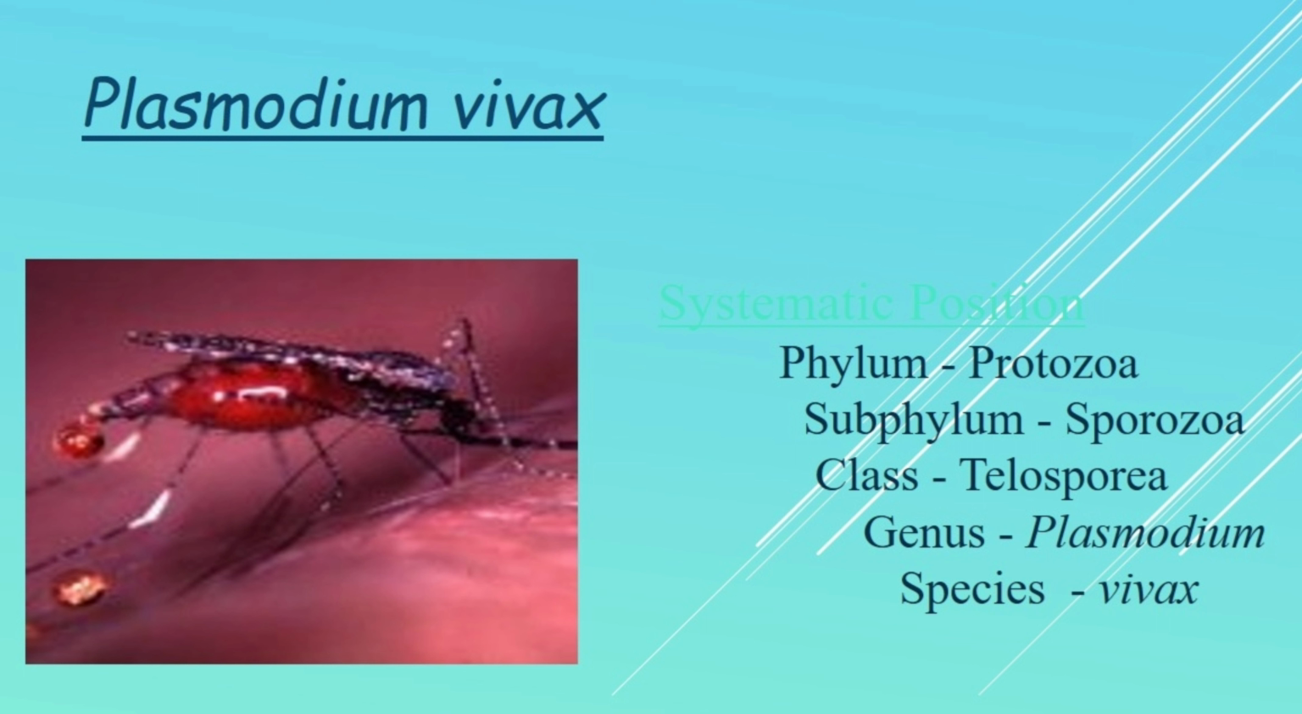To start with, we will first see the systematic position of Plasmodium vivax. This animal belongs to phylum Protozoa, subphylum Sporozoa, class Telosporia, genus Plasmodium, species vivax.